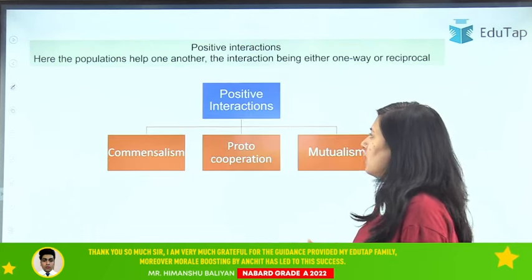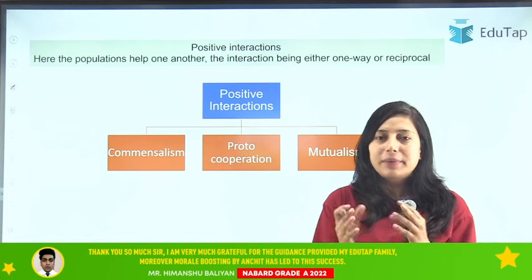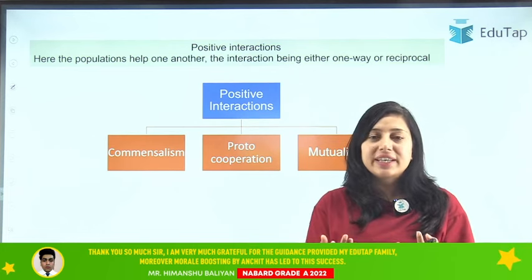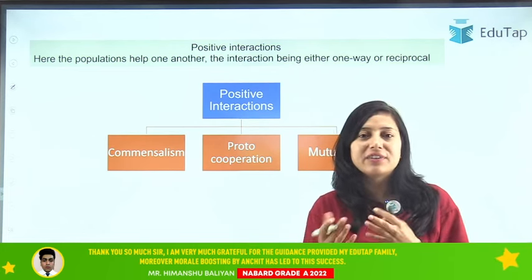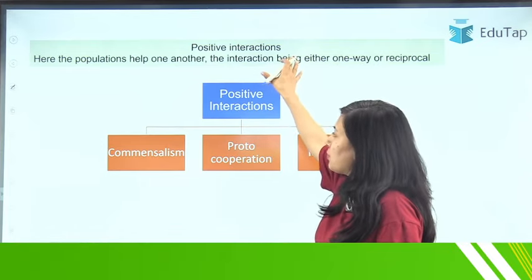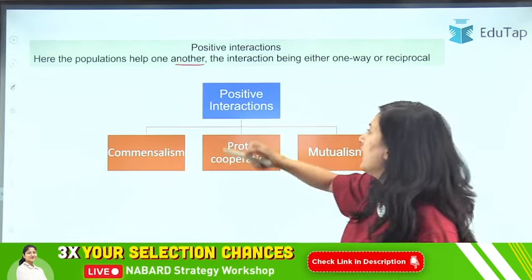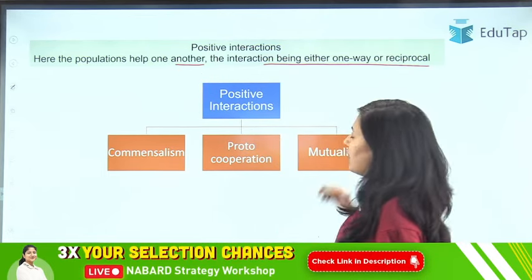Okay, first is your positive interaction. As the name suggests, positive means someone will be benefiting from here. It is not harming anyone. The result is good, right? So basically in your positive interaction, the populations help one another, the interaction being either one way or reciprocal.